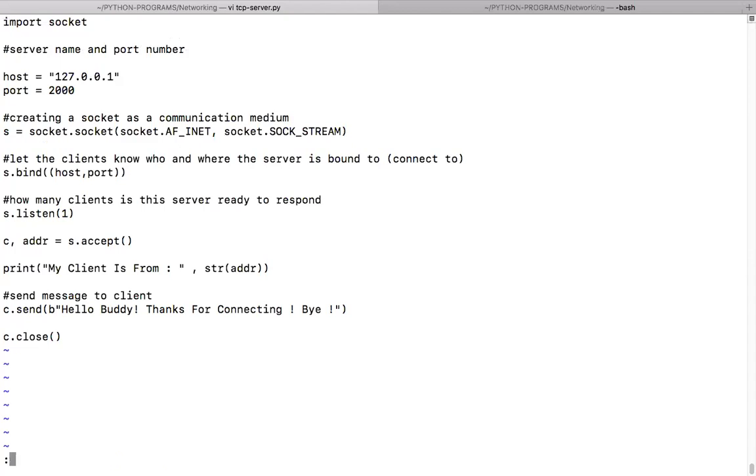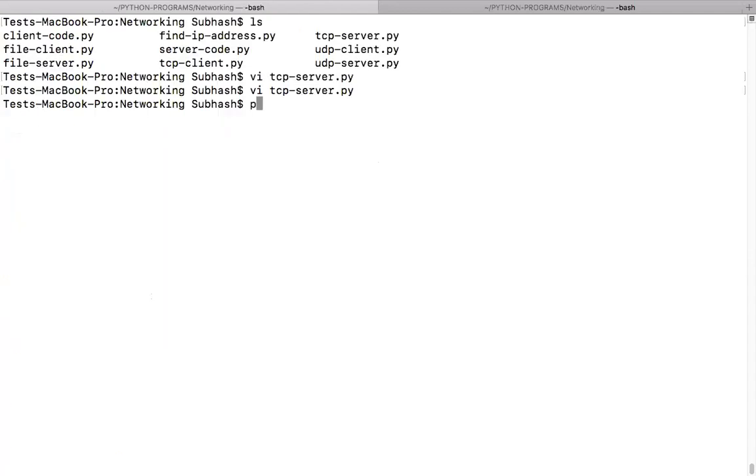Guys, can I run this code? Okay. Now, what is happening? The server is blocked, isn't it? Yes, sir. The server is blocked. It's running, but it is waiting for some client to connect.